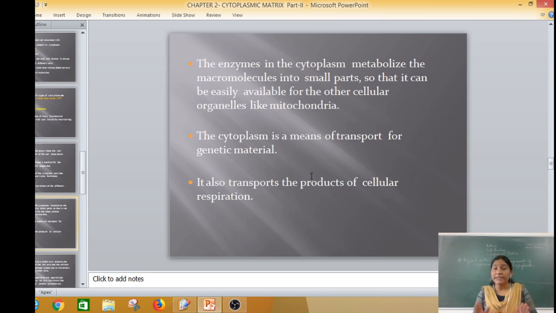The enzymes in the cytoplasm metabolize the macromolecules into very small parts so that they can be easily available for other cell organelles like the mitochondria. The cytoplasm is a means of transport for genetic material and it also transports the products of cellular respiration.